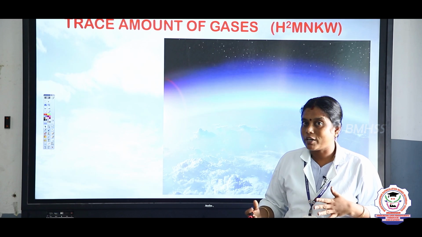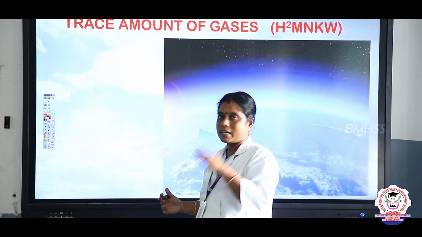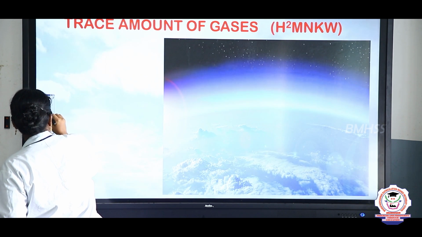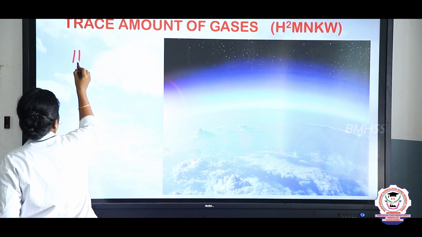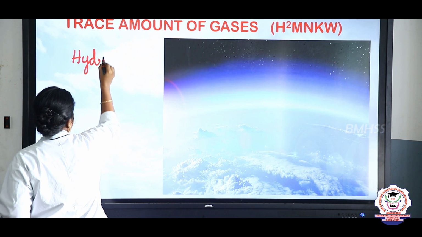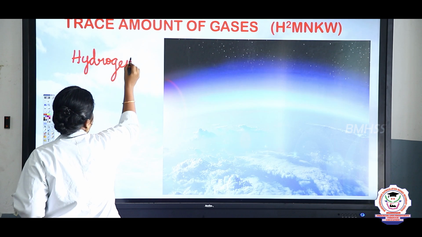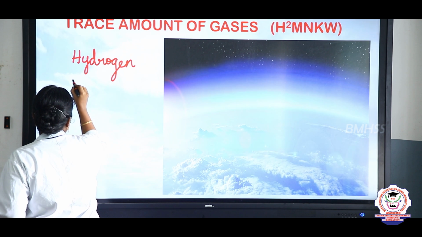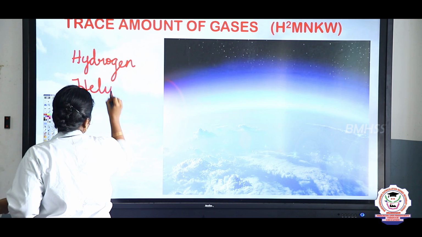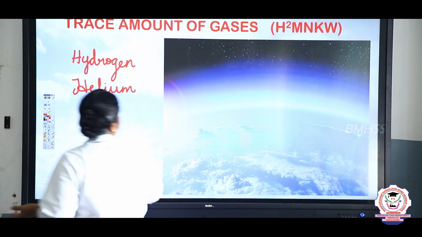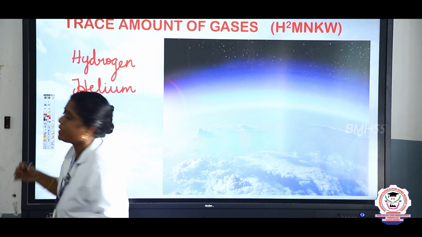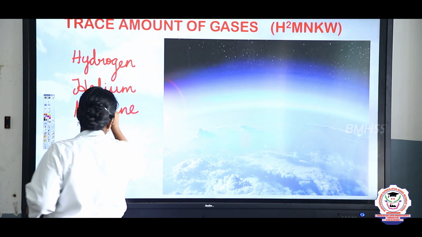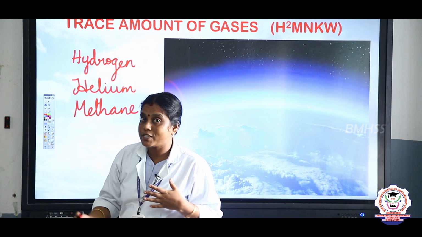Shall I write the trace amount of gases here, children? Just say along with me. First H, hydrogen, and another H refers to helium. And next M refers to methane. And next N refers to neon.